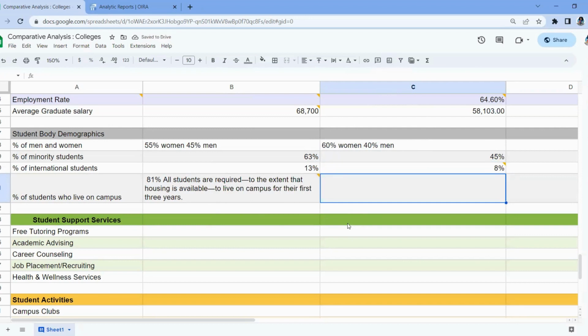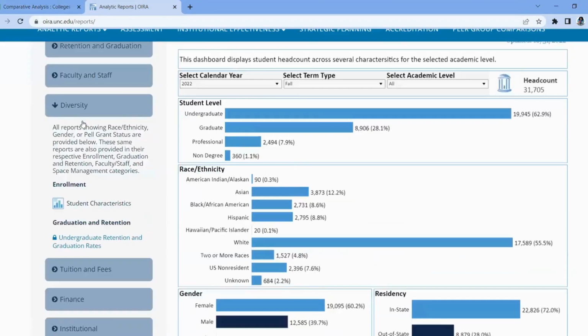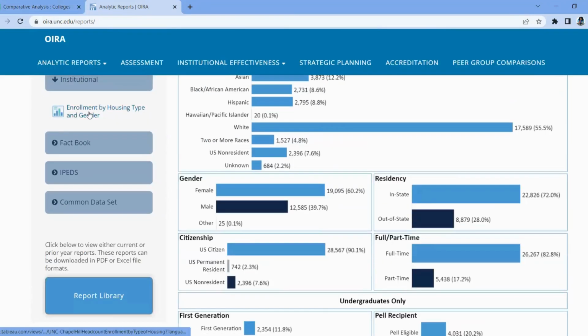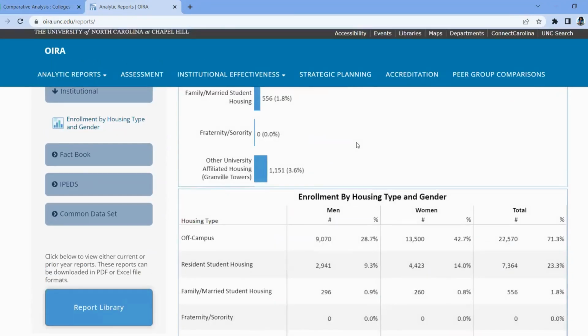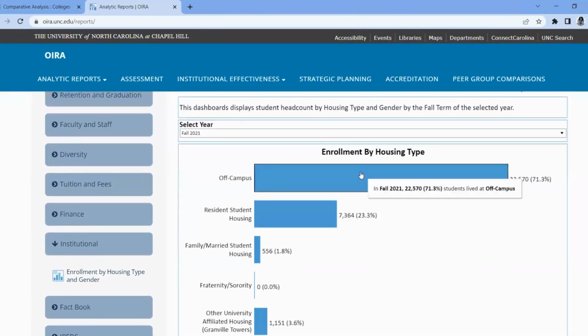All right, and then lastly, I want to know what percent of students live on campus. Let's see. And that may fall under institutional, and they have enrollment by housing type. So we see actually 70% of students live off campus.